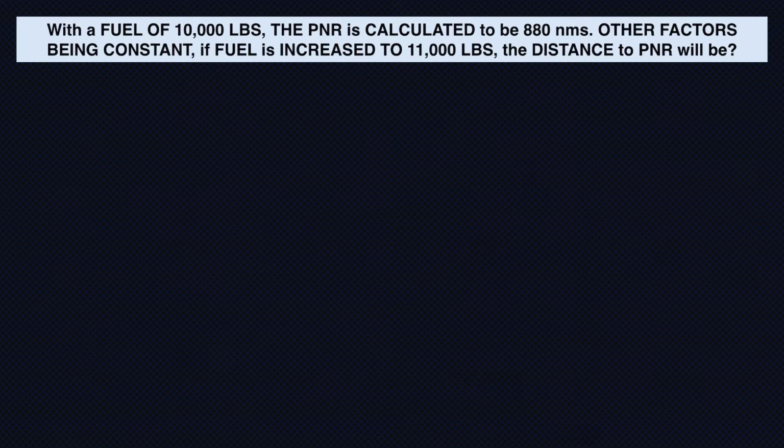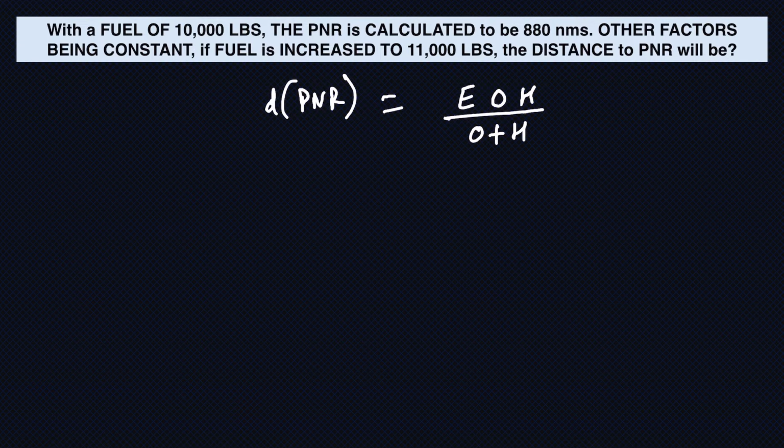So the first one: with a fuel of 10,000 pounds, PNR is calculated to be 880 nautical miles. Other factors being constant, if fuel is increased to 11,000 pounds, the distance to PNR will be? Okay. So to solve this question, first I will just write the distance to PNR formula. So distance to PNR is equal to EOH upon O plus H. Now you'd be wondering, I don't have enough information to solve this. But I have written the formula only for one thing.